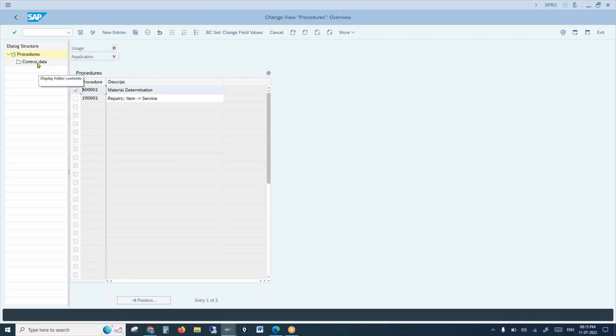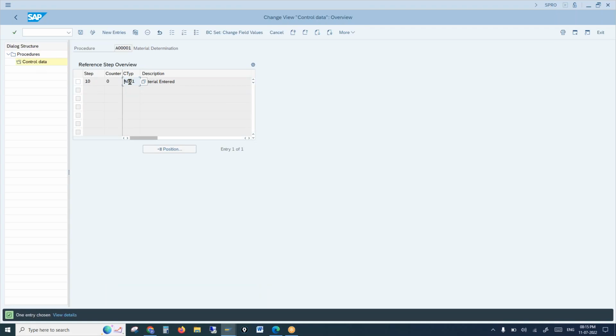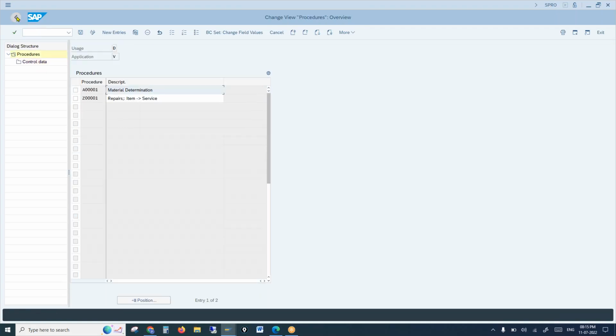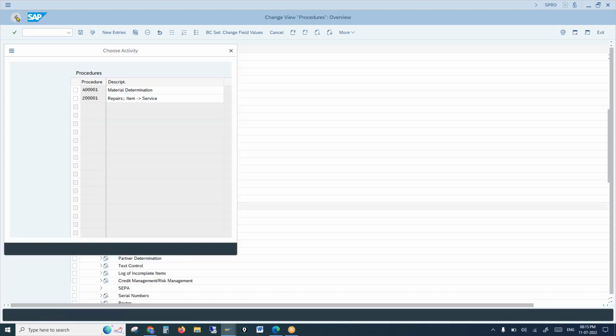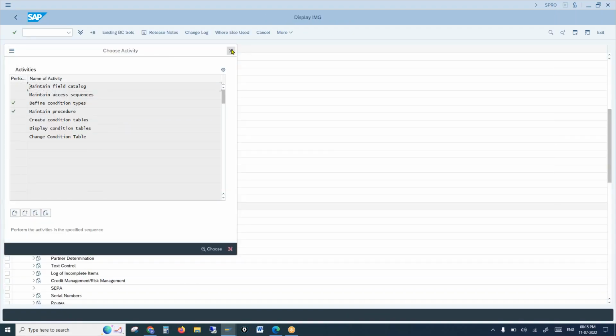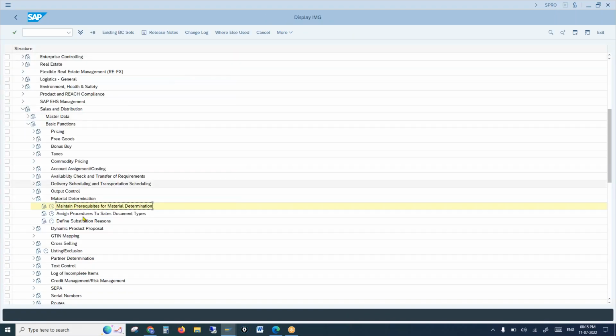When you go to this standard procedure, you will see the condition type A001 placed here. Now, once we are done with the condition technique, we need to assign this procedure to the sales document type. So we can also control for which document type this material substitution should happen.